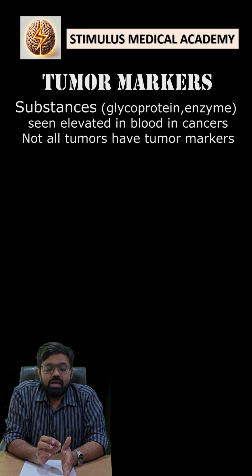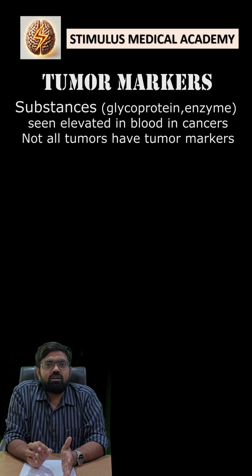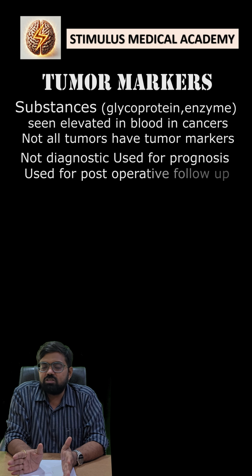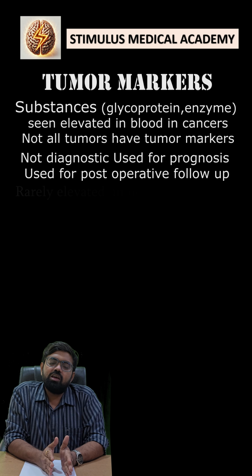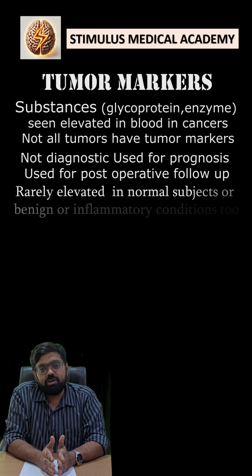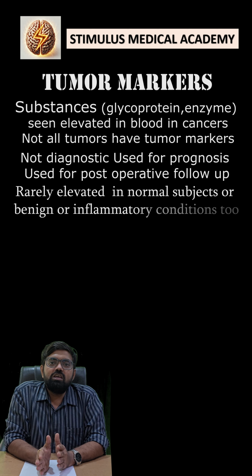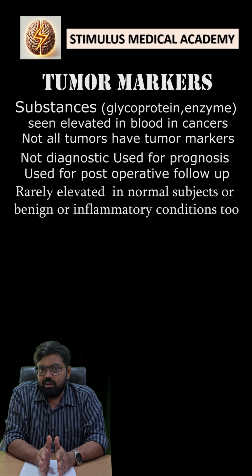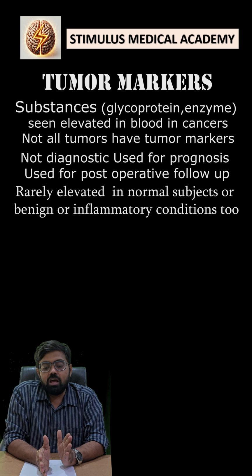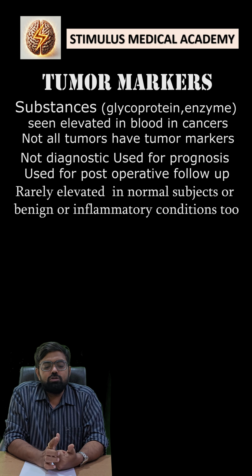of the tumor markers. So generally, these tumor markers cannot be diagnostic or gold standard in the diagnosis just because these can be seen in less than 3% of the normal subjects, and in some cases of inflammatory and benign lesions also, these proteins or substances can be elevated. Then what is the significance? Why are we supposed to remember or read these things? The significance is these are used for the prognostic things and the follow-up things.